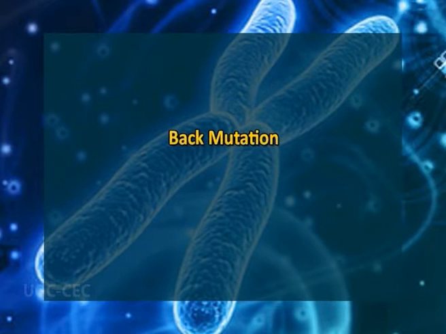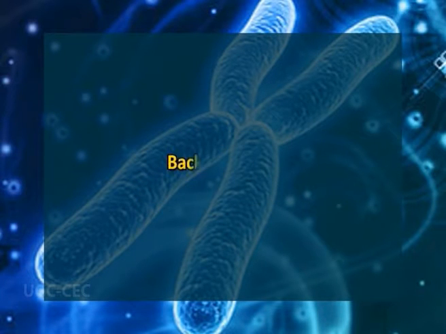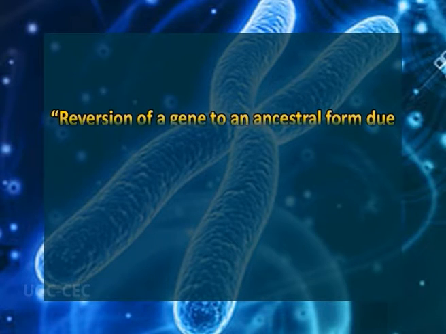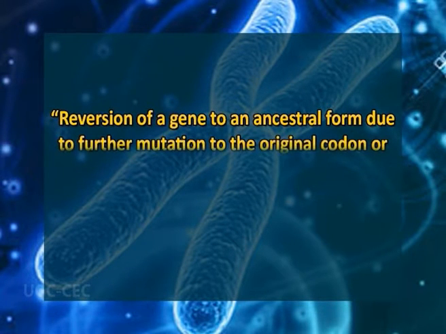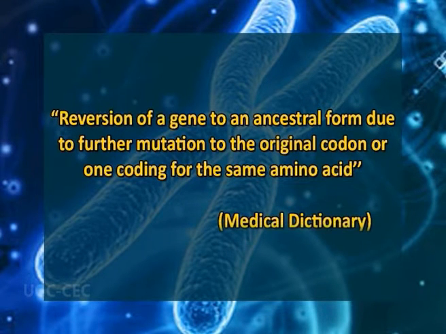Now I will discuss back versus suppressor mutations. Back mutation is that type of mutation where mutation occurs from mutant to wild type. According to medical dictionary, back mutation is reversion of a gene to an ancestral form due to further mutation to the original codon or one coding for the same amino acid.